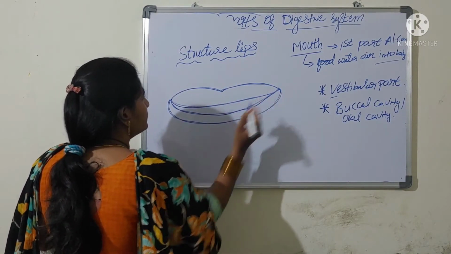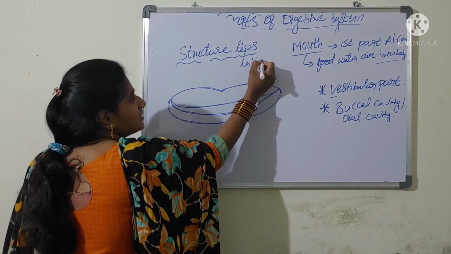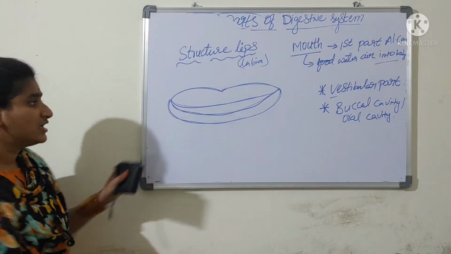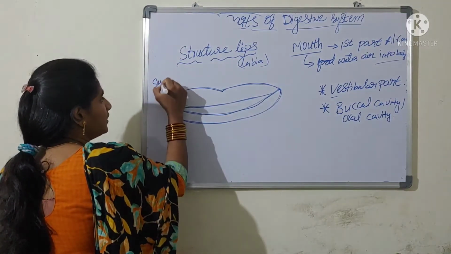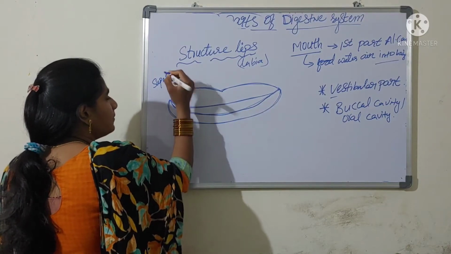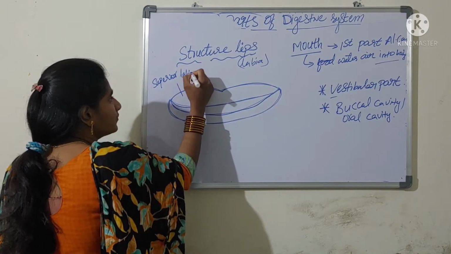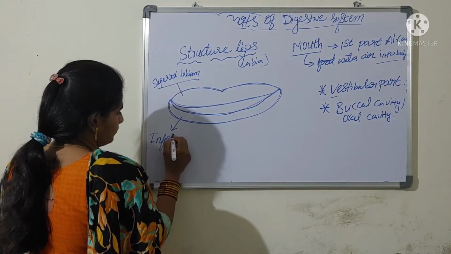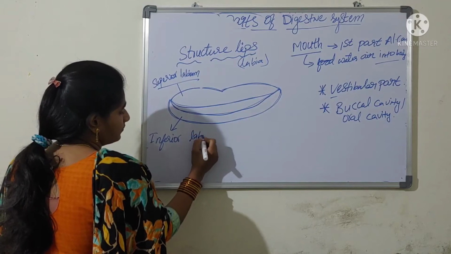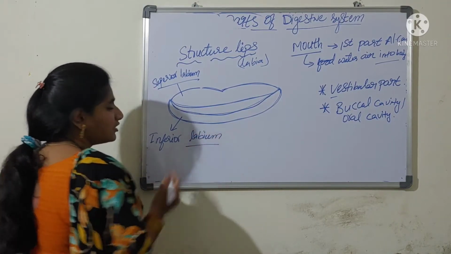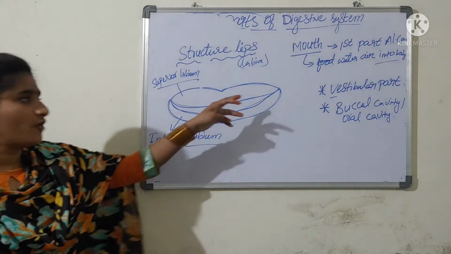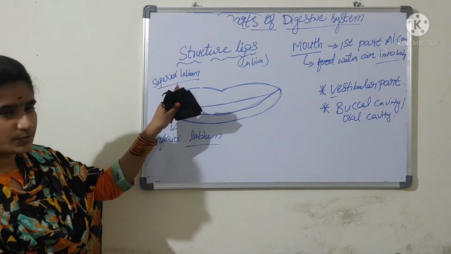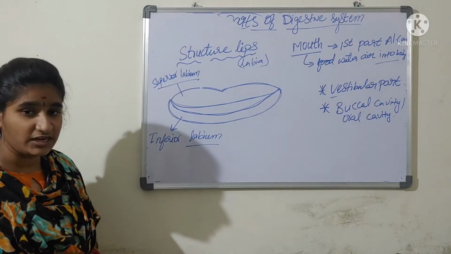Generally the scientific name of lips is labia. We call it labia. Lips are also otherwise known as labia. So the upper lip is known as superior labium, and the lower lip is otherwise known as inferior labium. In singular we call it labium, in plural we call it labia. So the upper lip is superior labium and the lower lip is inferior labium.